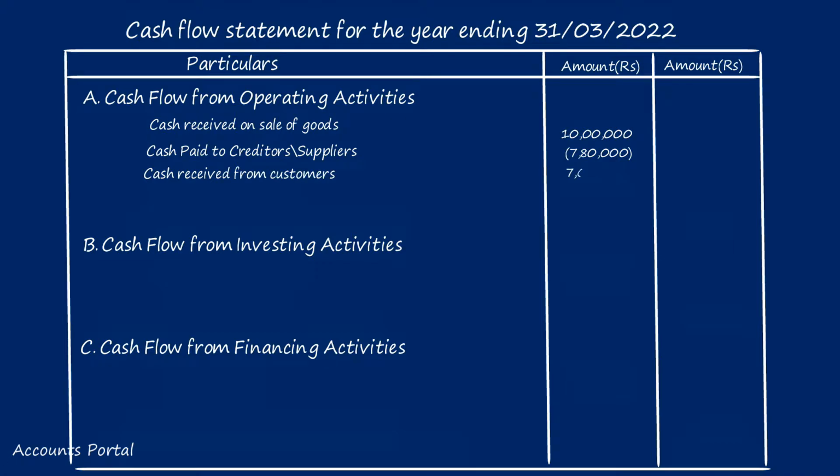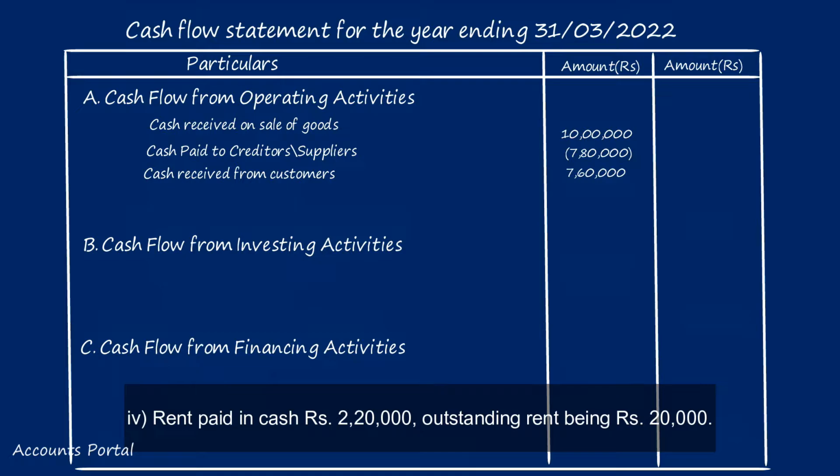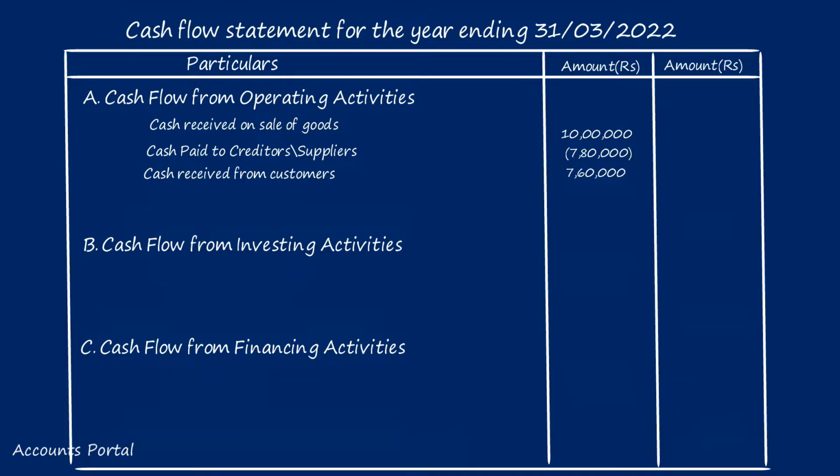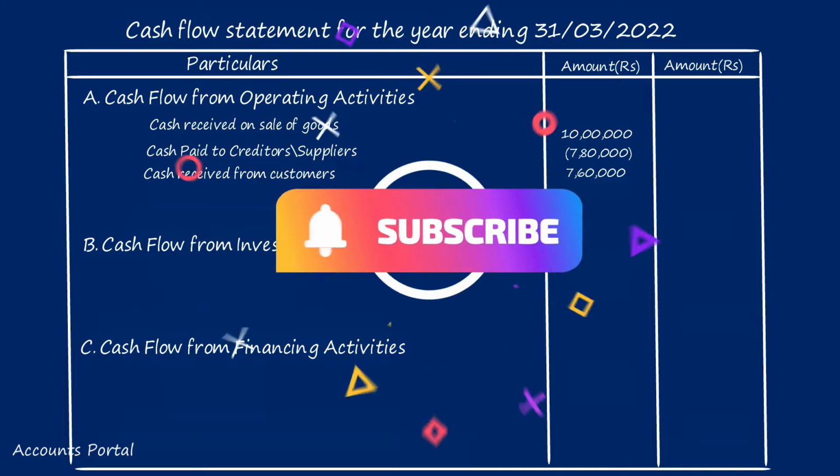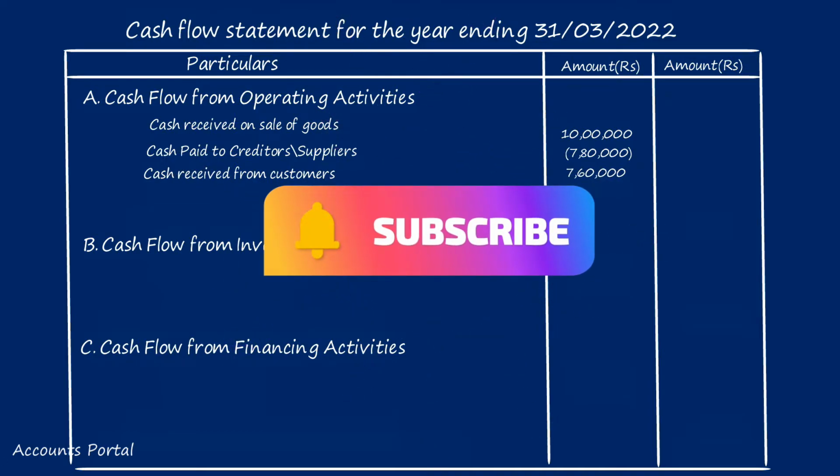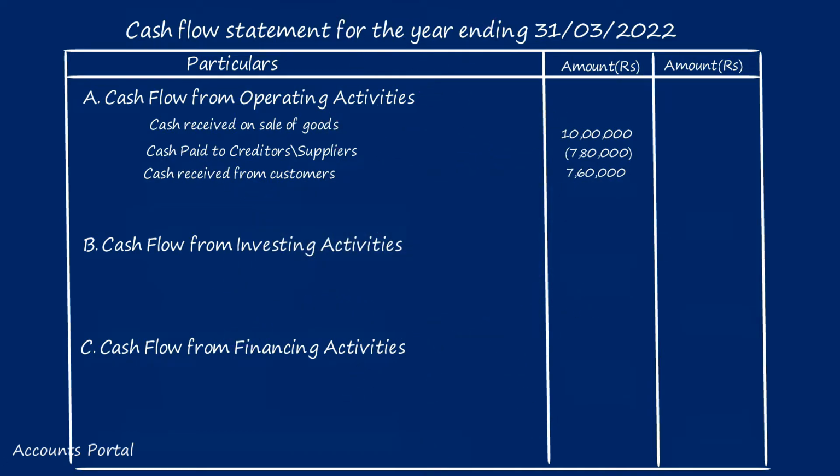So next, rent paid in cash rupees 2 lakhs 20,000. Outstanding rent is 20,000. If you ask me, sir, what is the total rental expenditure? 2 lakhs 20,000 is paid and 20,000 is outstanding. Total expenditure is 2 lakhs 40,000. We should not write 2 lakhs 40,000. We should write whatever is related to cash inflow or outflow in the cash flow statement.